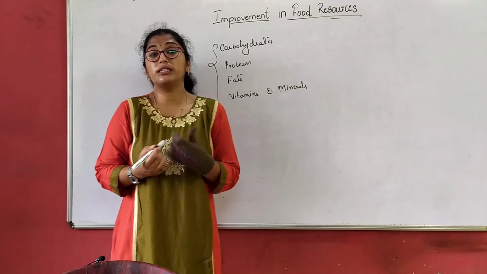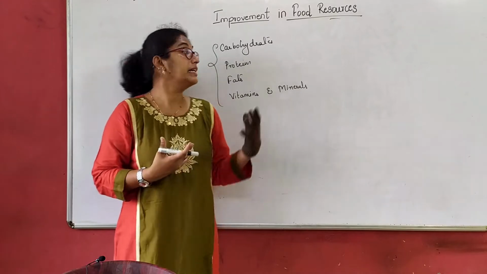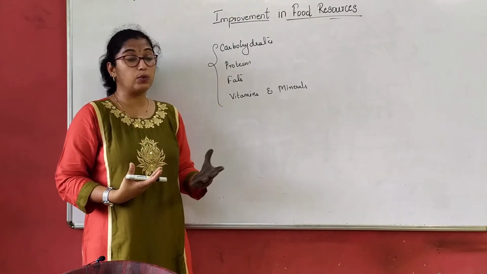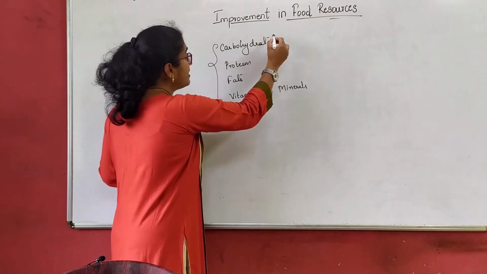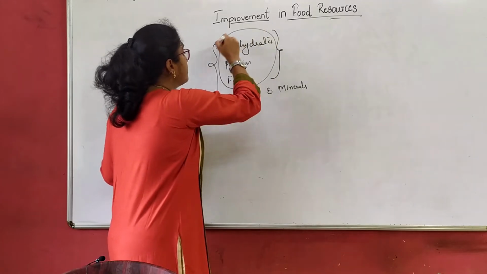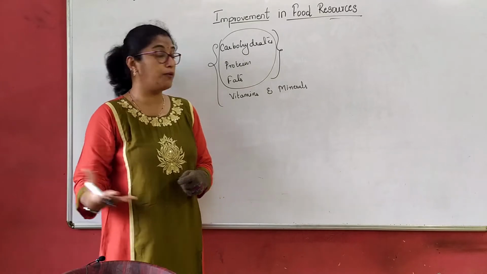So these are the nutrients required by our body. Why are these nutrients required? For our growth and development. But are all required in the same amount? No. Carbohydrates, proteins and fats are required in very large amounts in our body.